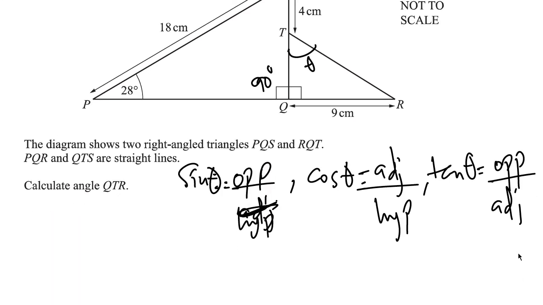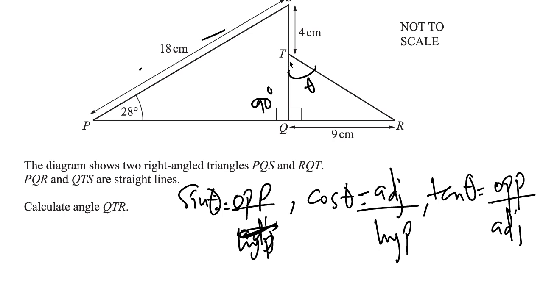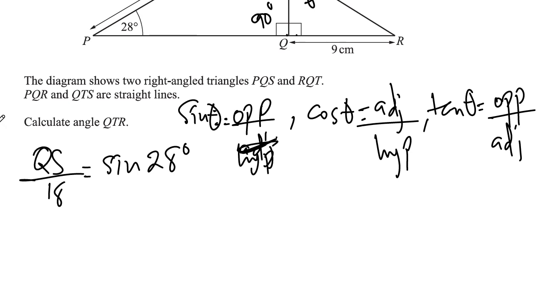Okay, so what do we have? Here is 18, and we don't know the length of QT. So we can get the length of QT by first finding the length of QS. Using these trig ratios, you can see that QS is opposite 28 degrees. So QS, which is the opposite, divided by the hypotenuse, which is the longest side of the right angle triangle, which is 18, will be equal to sine 28. So QS is going to be equal to 18 sine 28, and 18 sine 28 is going to give us 8.45.